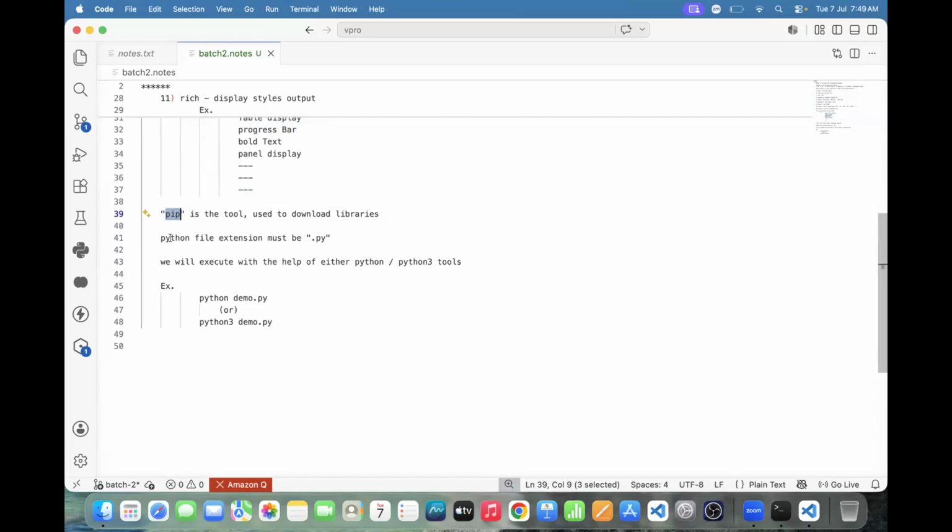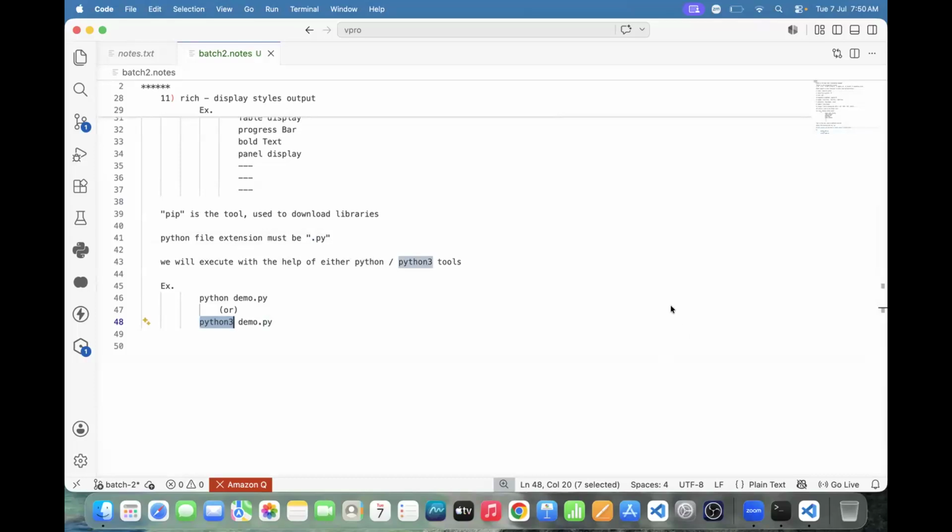And another thing, what is the extension for a Python file? The extension for the Python file is .py. Am I right or not? Next one, how to execute Python code? Either python or python3, automatically we are able to execute the Python code.